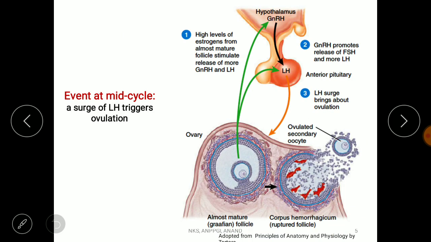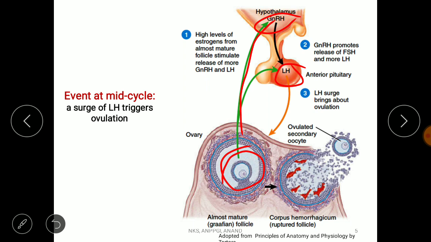Okay, now the question comes: how does the menstrual cycle start, or how is it regulated? As we know, with development of the primary to the secondary or tertiary follicle, the granulosa cells increase in number and they secrete estrogen, right? And this increasing or high level of estrogen stimulates the hypothalamus to secrete GnRH and the anterior pituitary to secrete LH.